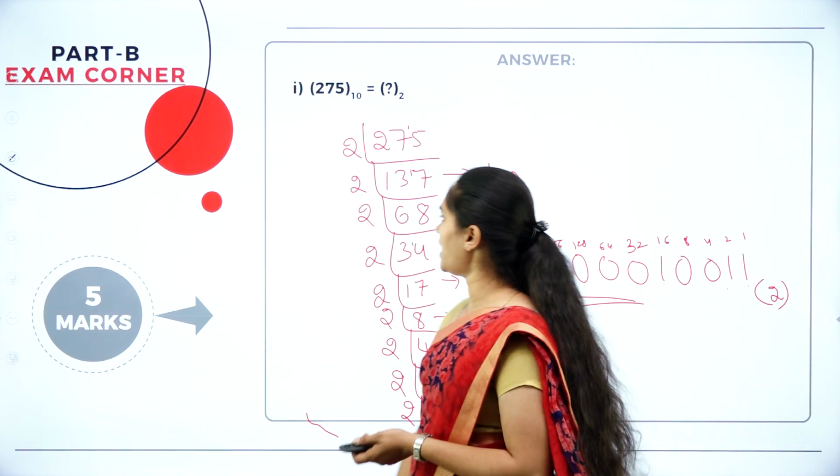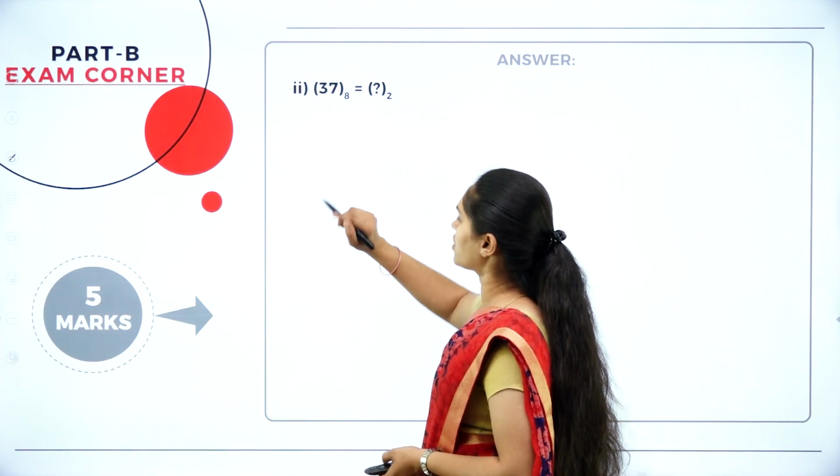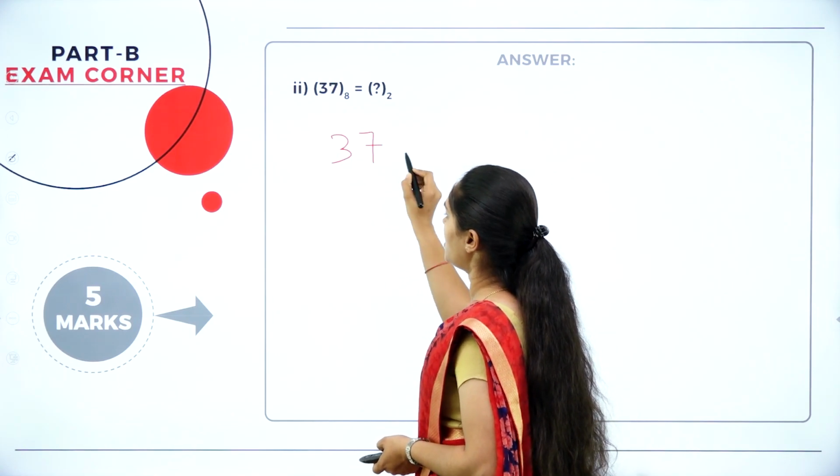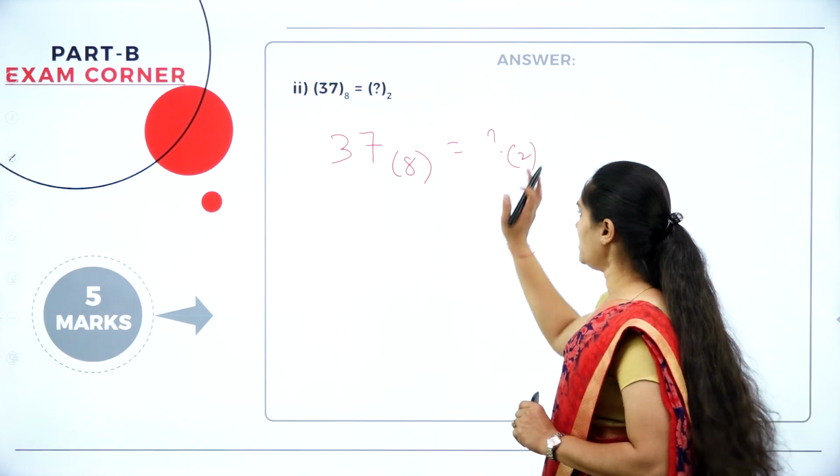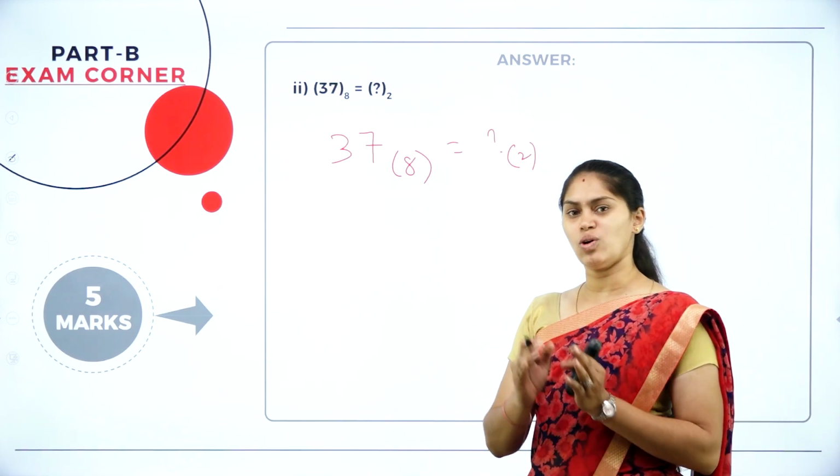We'll move to the next question. Here we have an octal number, that is 37, that should be converted into binary. If it is binary, the answer consists only of 0 and 1.